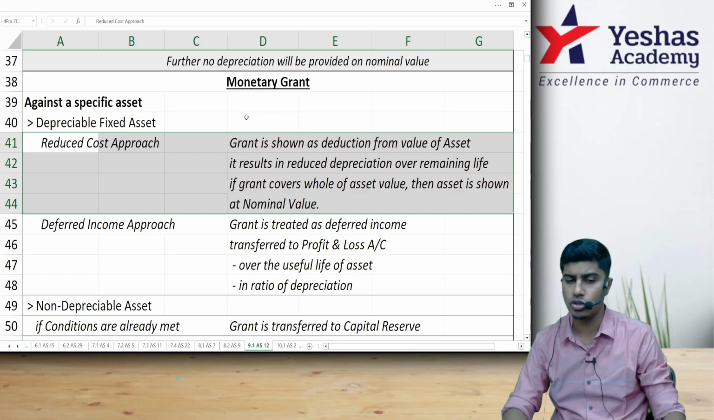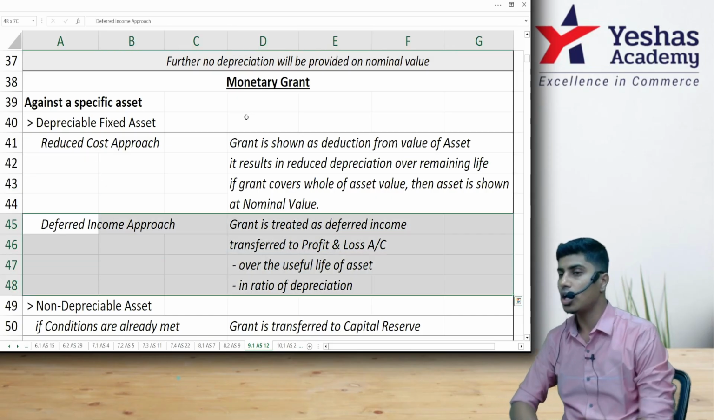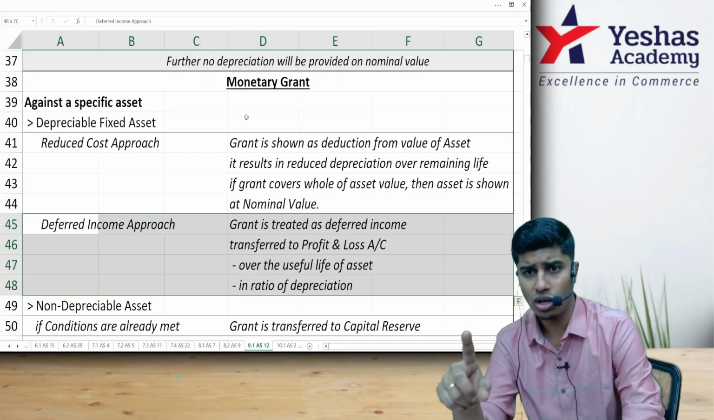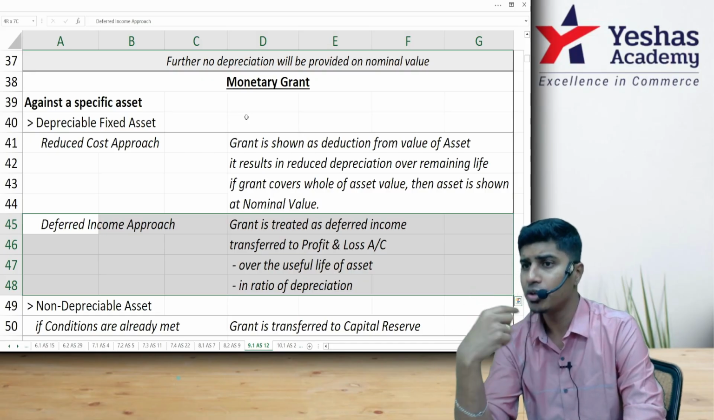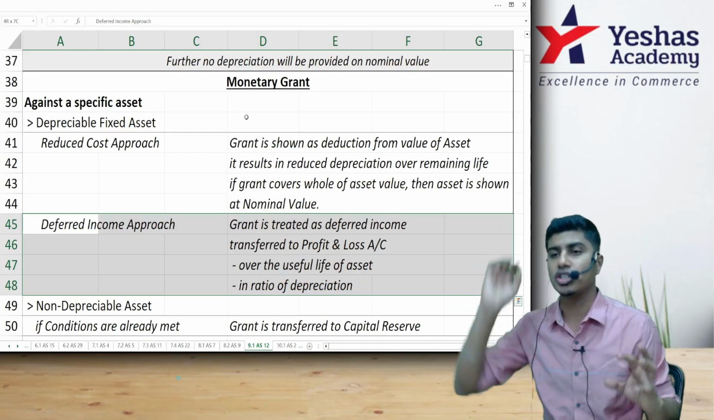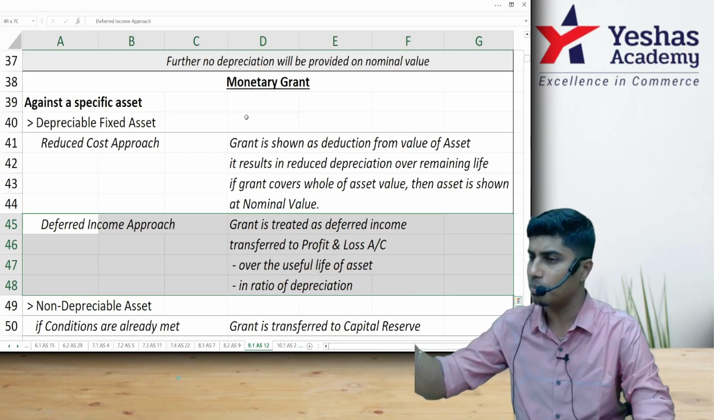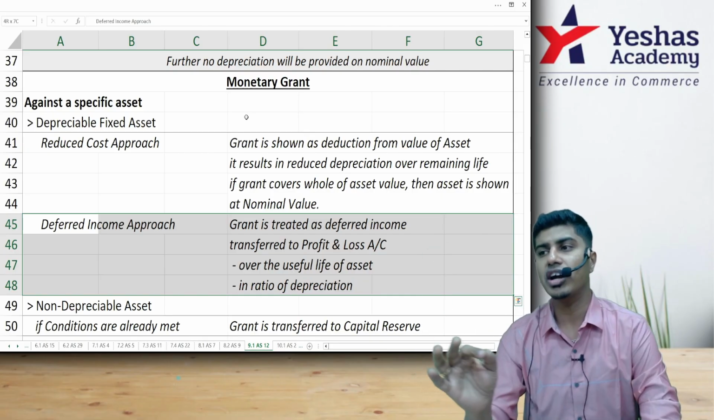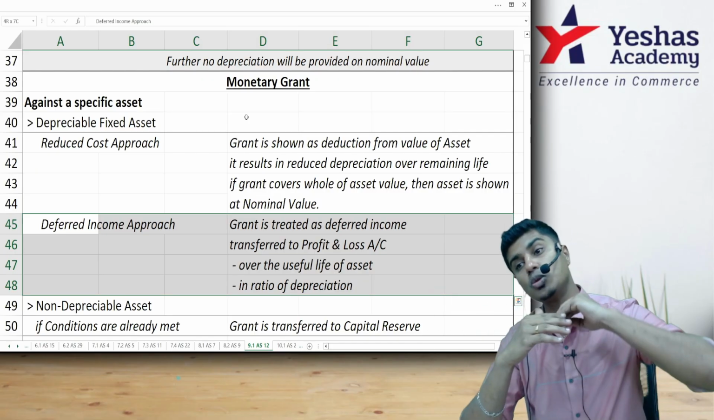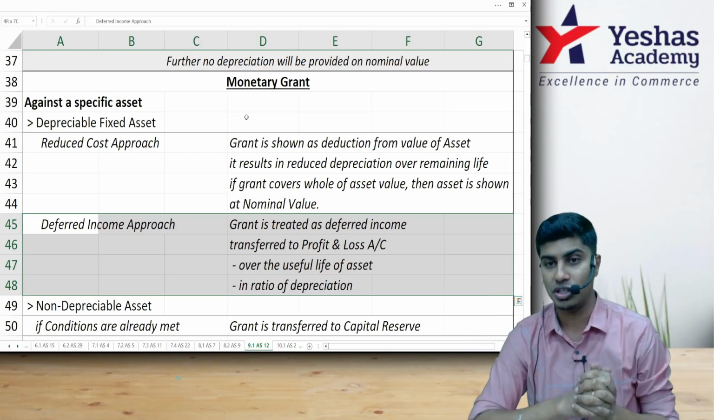The alternative approach is called the deferred income approach. What do you do under the deferred income approach? If I keep the same example, an asset is purchased for rupees 1 crore, and the government is giving me 20 lakh as government grant. I am not going to reduce it from the cost of the asset. Instead of reducing it from the asset side, I'll keep it on the liability side under reserves and surplus as DGG, deferred government grant, 20 lakh. This DGG of 20 lakh will be amortized to the P&L account over the remaining useful life of the asset in the pattern of depreciation.